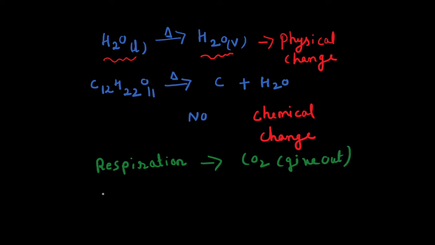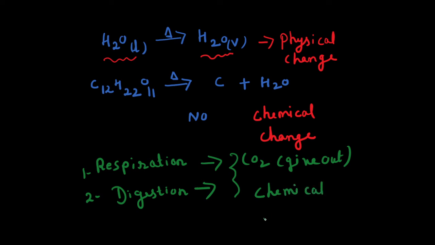Now the next best example is digestion. What will happen in digestion? We take the food from our mouth, it goes through the esophagus to our stomach and breaks down into smaller pieces. After breaking down, the nutrients go inside the body, and the rest of the excreta goes out. So this is a very easy way we can identify chemical reactions in our body.